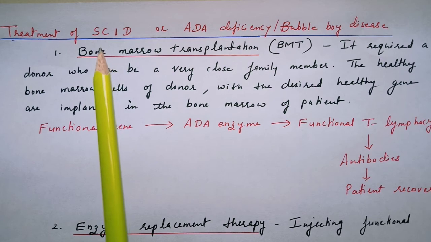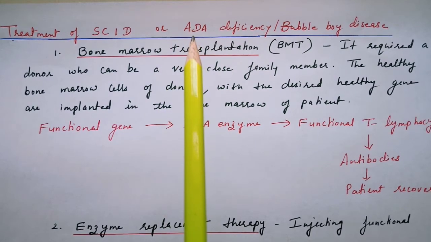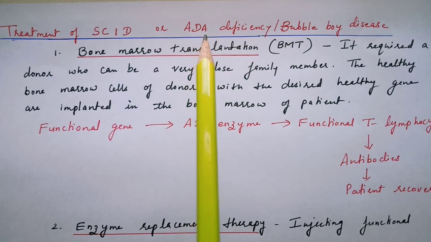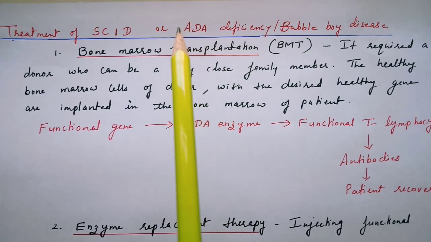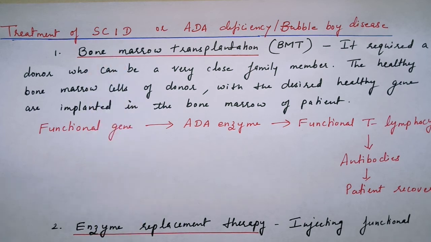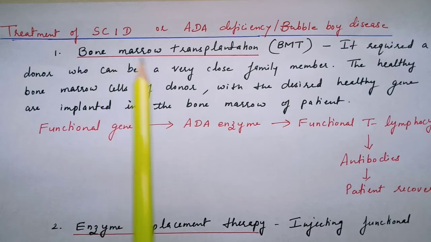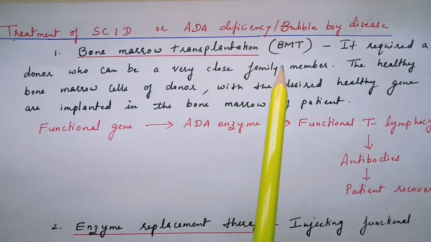25% of the SCID patients are born with a defective autosomal gene for the synthesis of the enzyme adenosine deaminase, and many of the patients do not have the gene which is responsible for the formation of ADA enzyme. Now, patients suffering with SCID are treated by three methods. The first method that is mentioned here is bone marrow transplantation, or the BMT method.